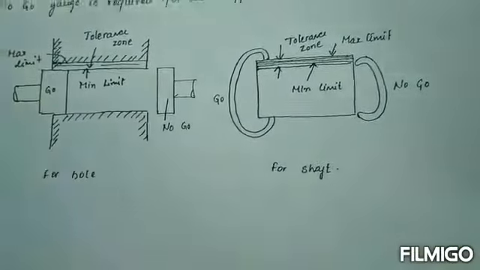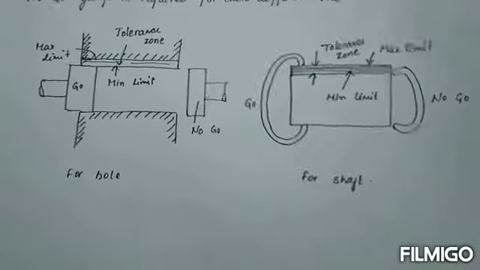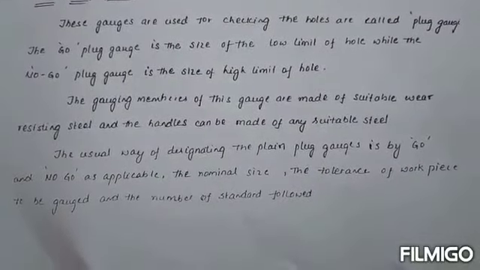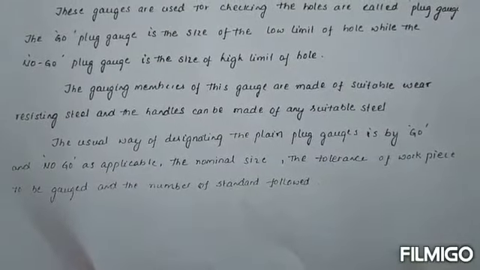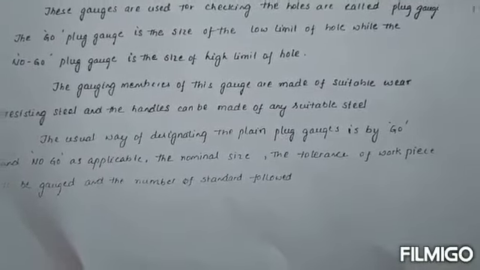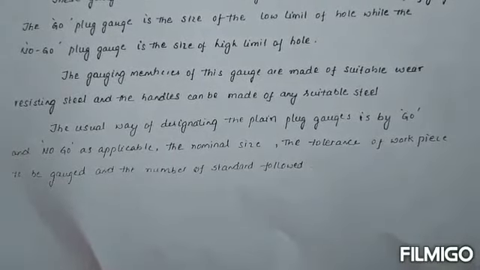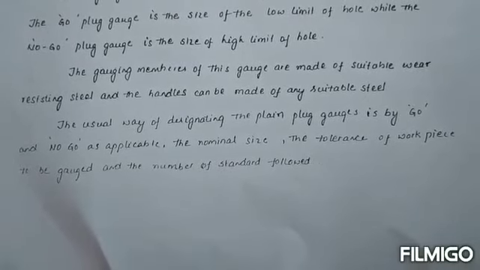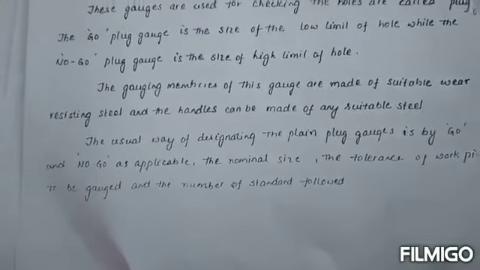The maximum limit and also the minimum limit will be measured throughout the section part of the system. The gauging members of this gauge are made of a suitable wear resisting steel, and the handles can be made of any suitable steel. The usual way of designating the plug gauges is by go and no-go as applicable, the nominal size, the tolerance of the workpiece to be gauged, and the number of the standard followed.